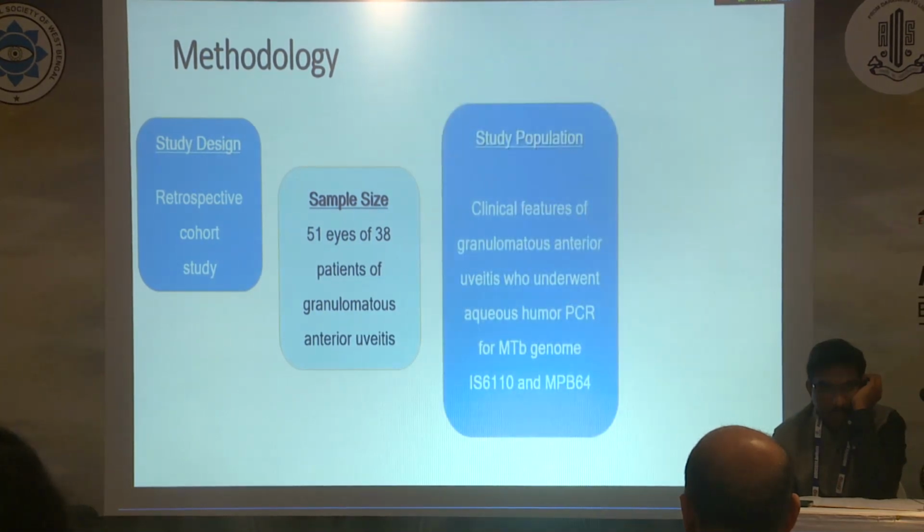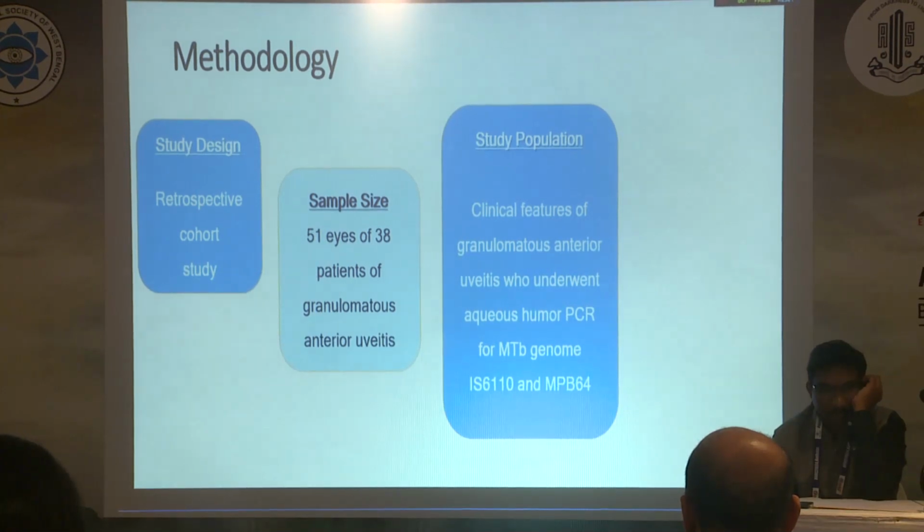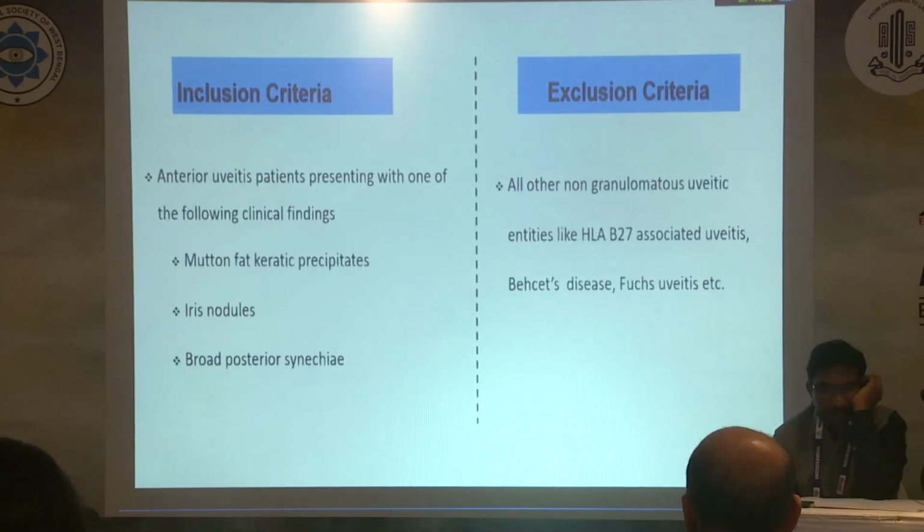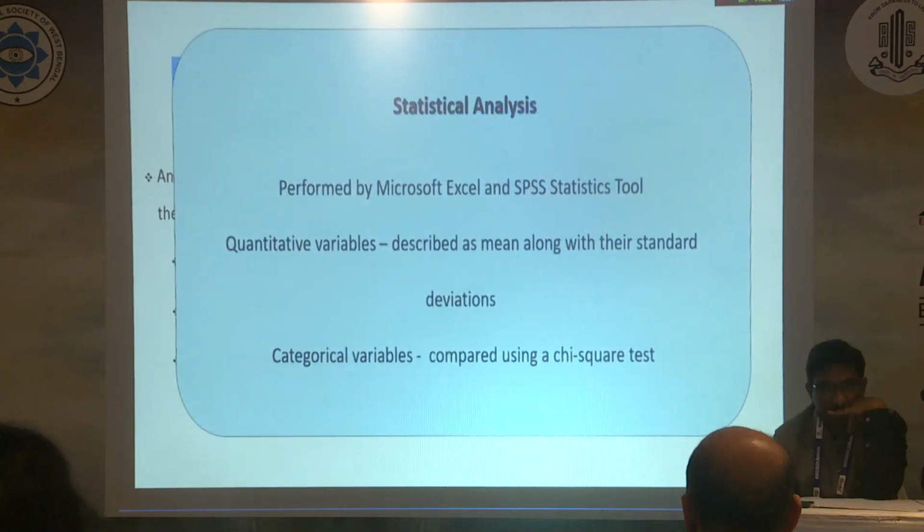to us, and we did PCR for the MTB genome, IS6110 and MPB64, in those patients between January 2016 and December 2022. We included the patients who presented to us with clinical features like mutton fat KPs, iris nodules, broad posterior synechiae, and excluded all the other non-granulomatous uveitic entities. Statistical analysis was performed using Microsoft Excel and SPSS statistics tool.